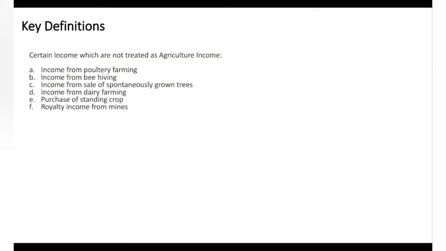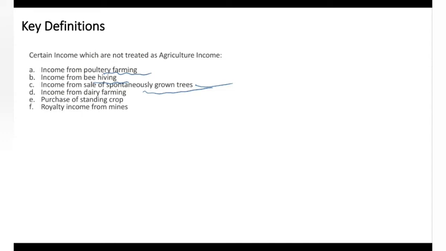These are the examples which are not considered as agriculture income. Though it happens on land, it will not be considered agriculture income. Remember, poultry farming is not an agriculture activity. Beehiving is also not an agricultural activity. And in the land, you have not done any cultivation, some extra trees grew up there and you cut them and sell them. Then it is not agriculture income. Remember, there should be cultivation activities. If something randomly or spontaneously grows in your area and you are selling it, then it is not agriculture income.